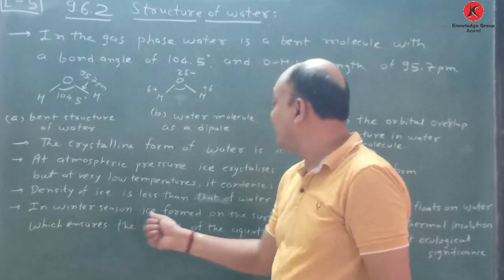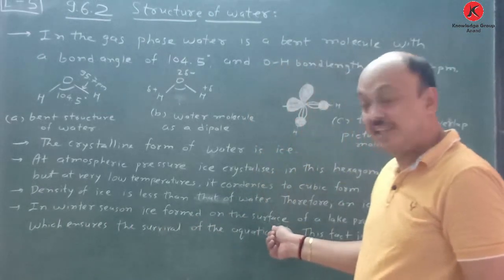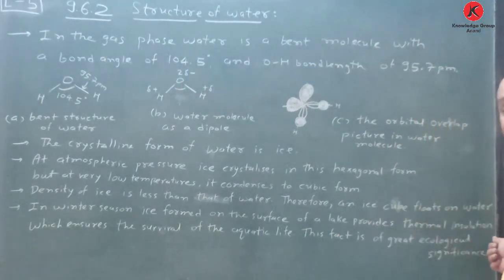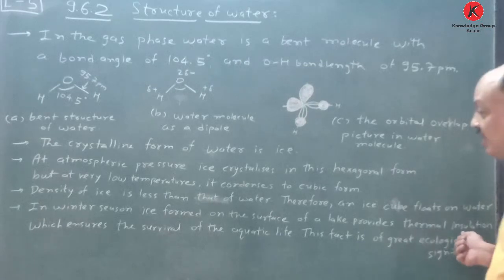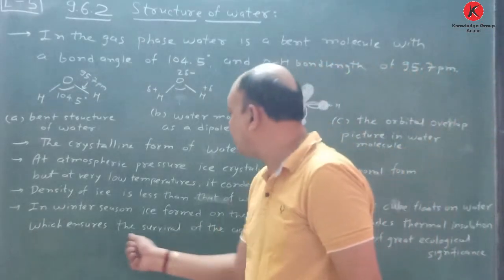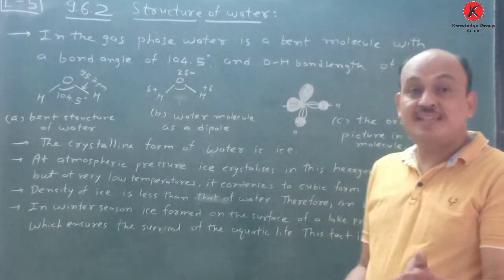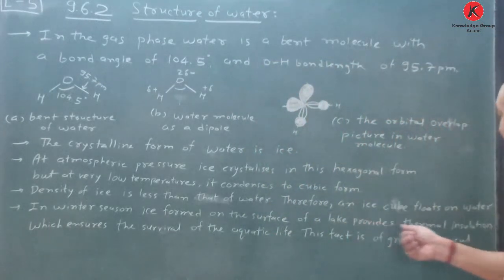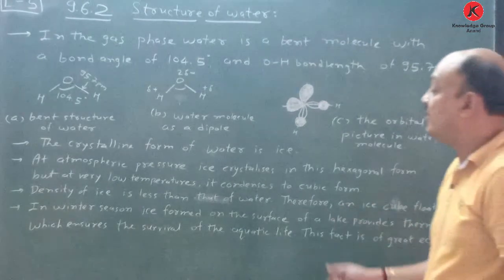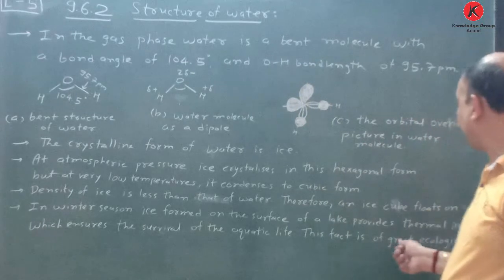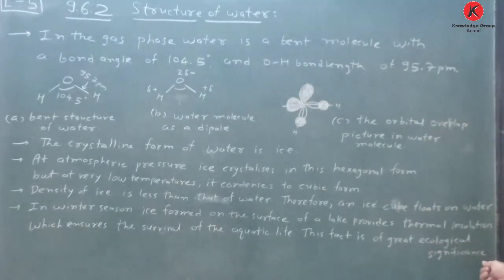In winter season, ice formed on the surface of a lake provides thermal insulation, which ensures the survival of aquatic life. This fact is of great ecological significance.